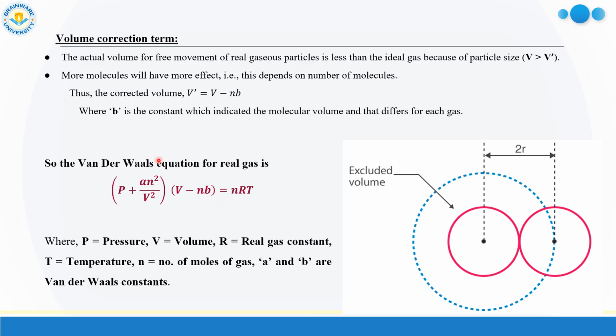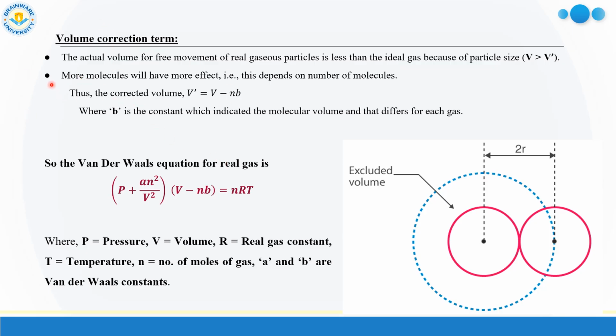The next one is volume correction term. As we have already discussed, in ideal gas, molecules are actually point masses, so they don't have any significant volume, but in real gas the gas molecules have finite volume, so we need to correct the volume term.